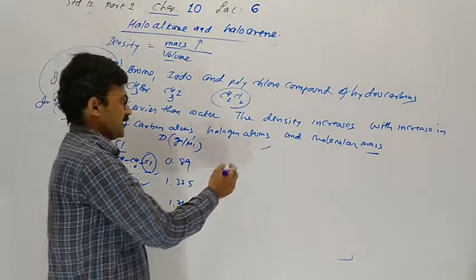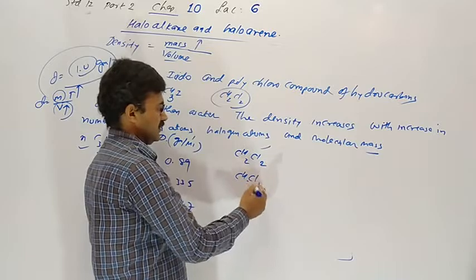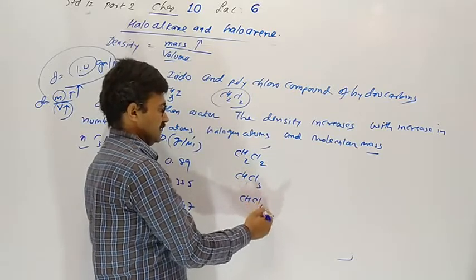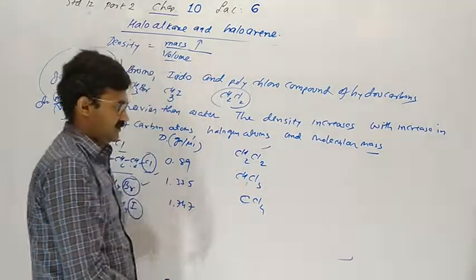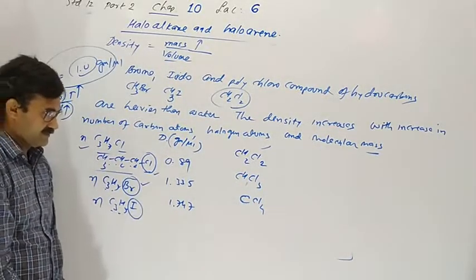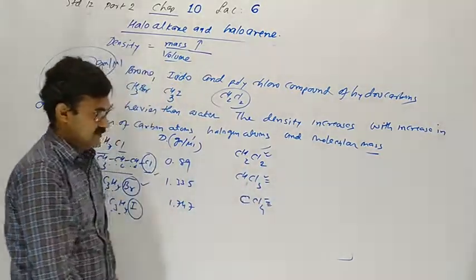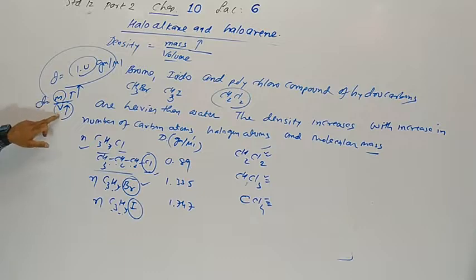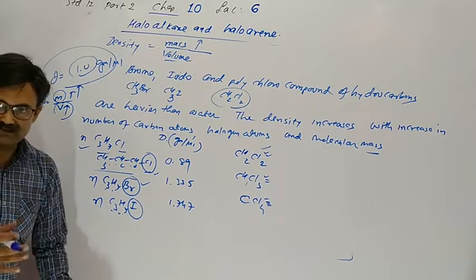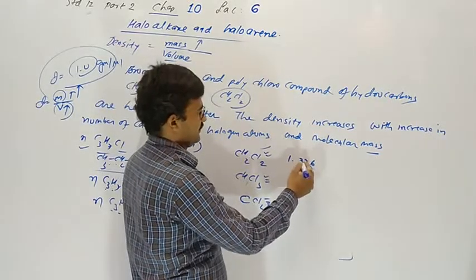If number of carbon is same but number of halogen increases, so density also increases. Here number of carbon 2, here 3, here 4, molecular mass increases, size increases, but mass increases more than size, so density increases, 1.336.